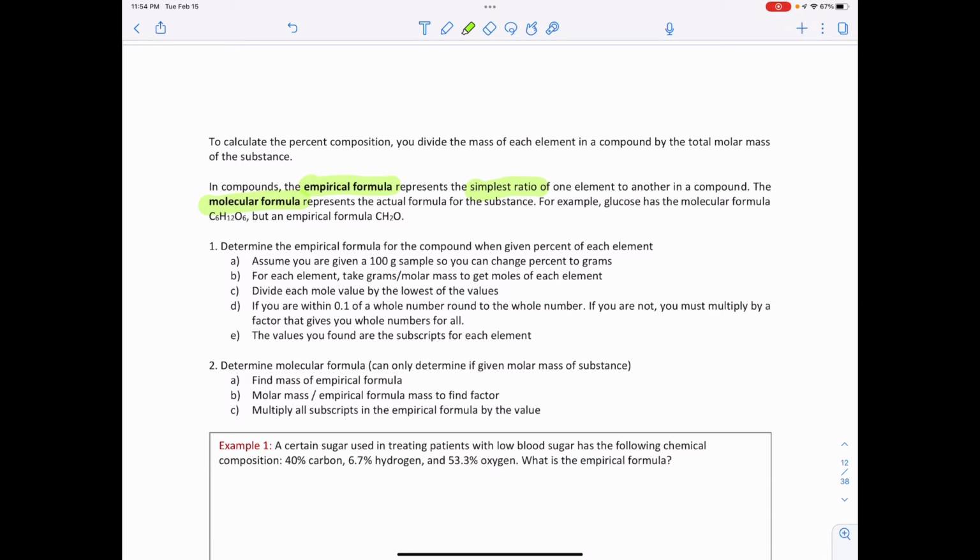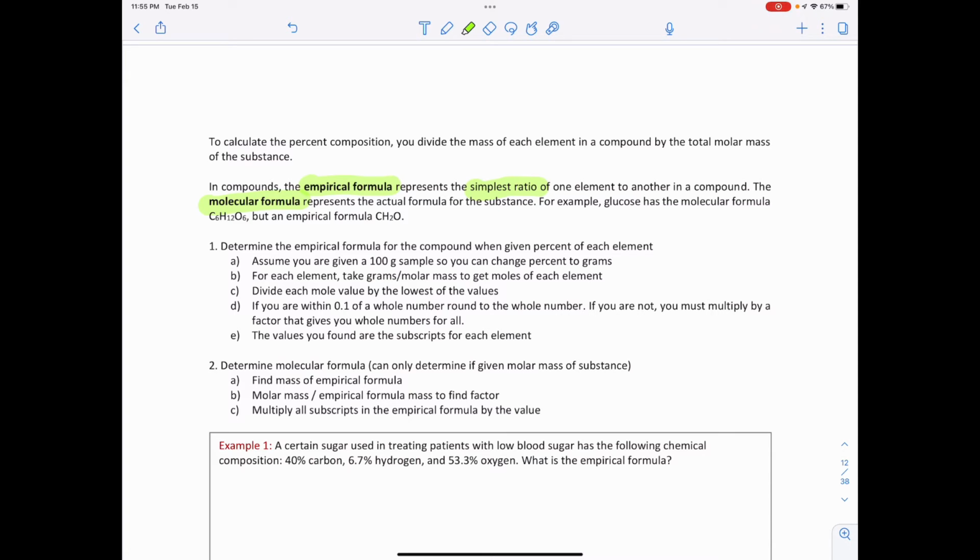If I divide 6 by 6, I get 1. If I divide 12 by 6, I get 2. If I divide 6 by 6, I get 1. So the empirical formula for glucose is CH2O. When we're doing calculations, these are the rules and guidelines and steps that we want to follow. Number one, we have to figure out the empirical formula before we can figure out the molecular formula. To figure out the empirical formula, we're going to assume that we're given 100 grams of the sample, so we can easily convert the percentage to grams.